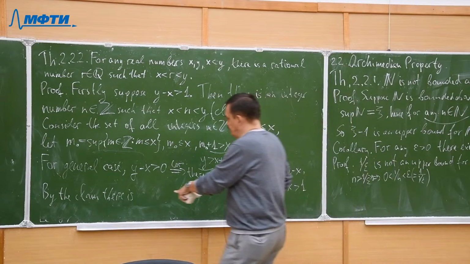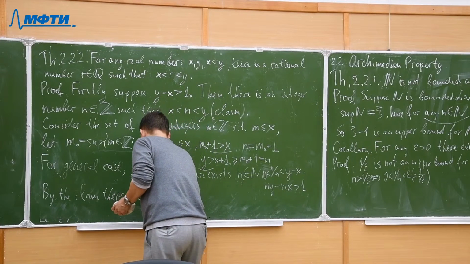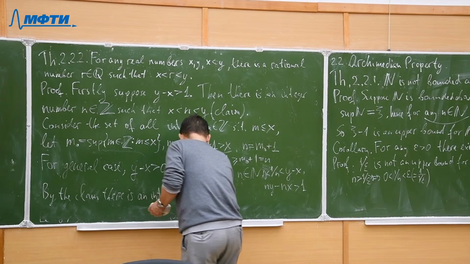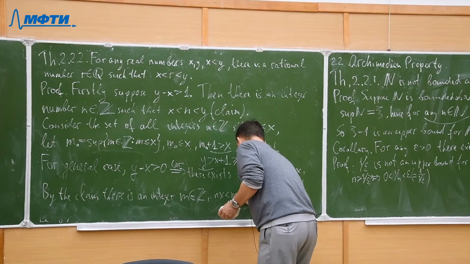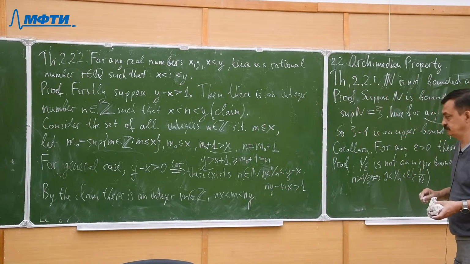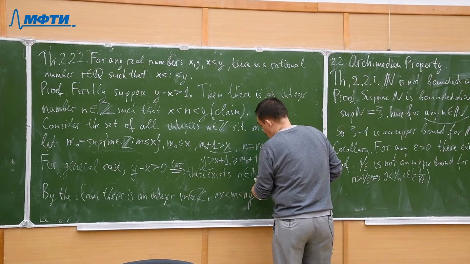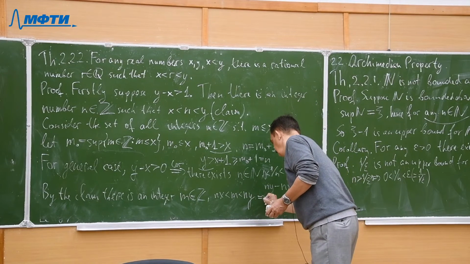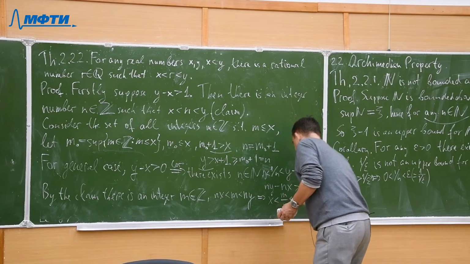So by the claim there is an integer m such that nx less than m less than ny. Now we divide this inequality by the positive number n, and we obtain x less than m over n less than y.